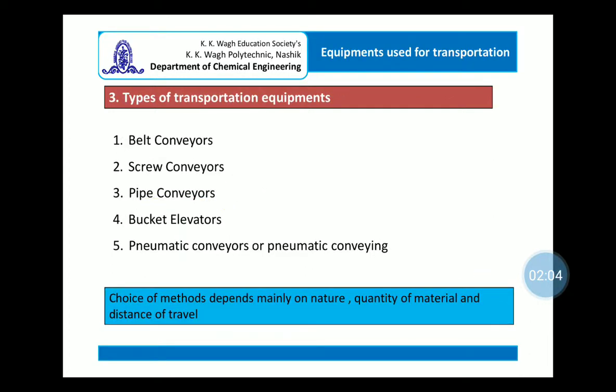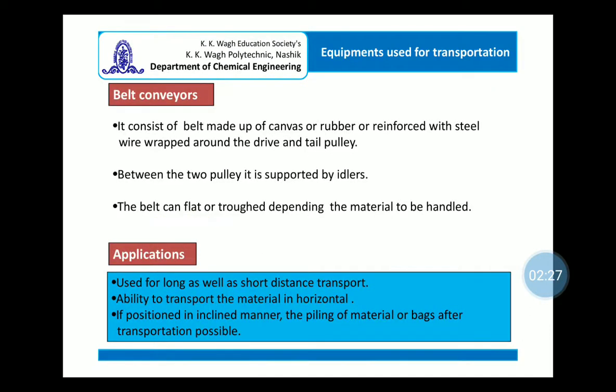Now I have mentioned 5 types of transportation equipments: belt conveyors, screw conveyors, pipe conveyors, bucket elevators and pneumatic conveyors. However, in this particular session we will be talking about mainly 4. The choice of transportation device depends upon the nature, quantity of material and distance of travel. Belt conveyors are very popular.